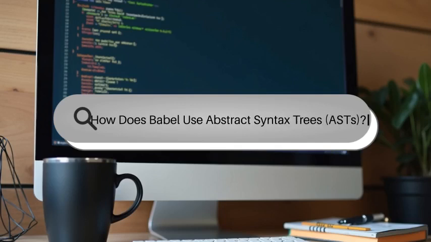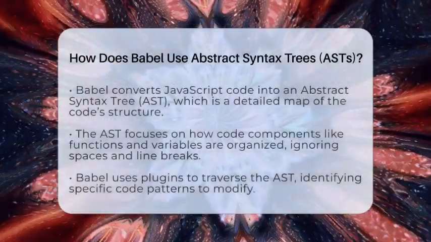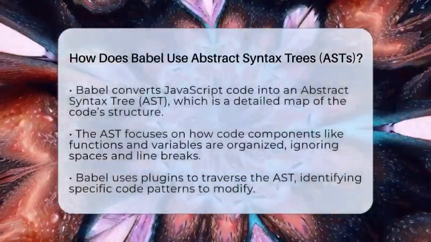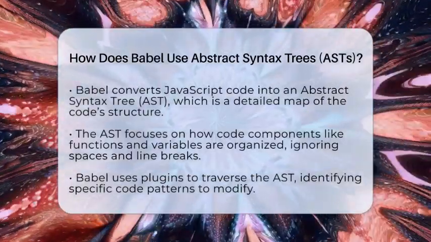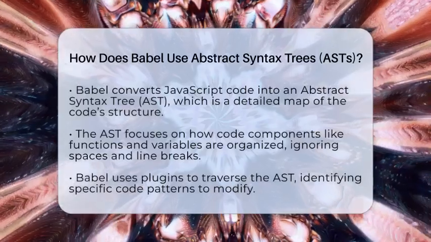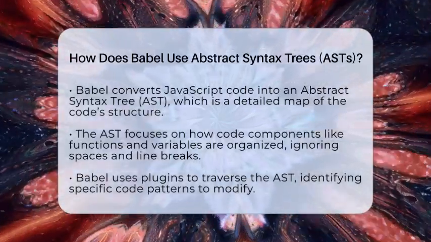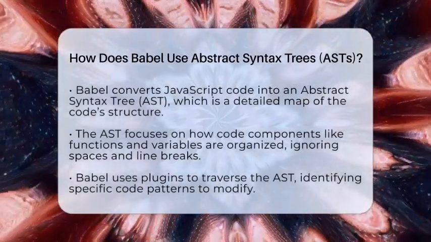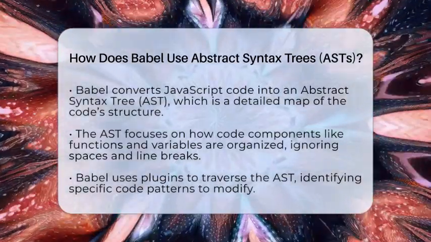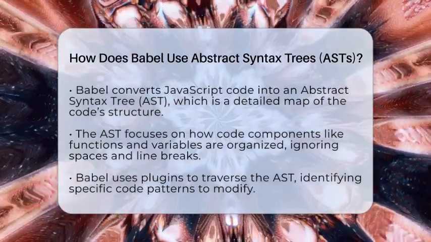How does Babel use abstract syntax trees, ASTs? Imagine trying to understand a complex recipe. Instead of reading the entire list of ingredients and steps, you break it down into smaller parts to see how everything fits together. That's kind of what Babel does with JavaScript code using something called abstract syntax trees.